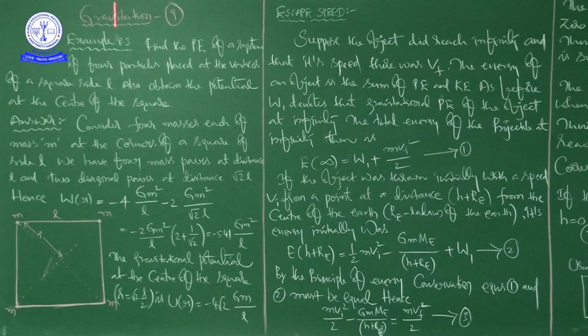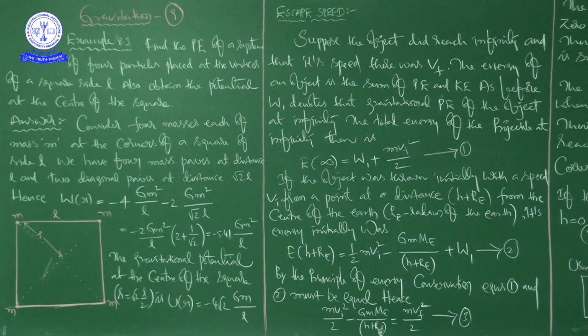So if you overlook this problem once again, we calculated the potential energy of a system of 4 particles placed at the vertices of a square of side L. One important point we have to keep in mind is that the potential energy of a system of particles also depends upon the distance between them. If you take 4 particles, the distance among them matters.